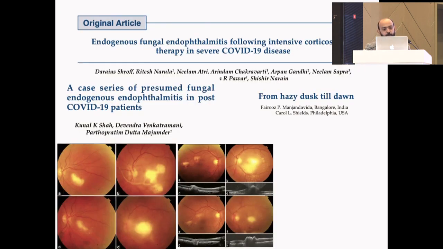Another entity which we should know about is endogenous fungal endophthalmitis, which resulted after severe COVID-19 disease. Why we should know about it is because it might present as a non-infectious uveitis, and treating it with only corticosteroids will lead to a worse prognosis.